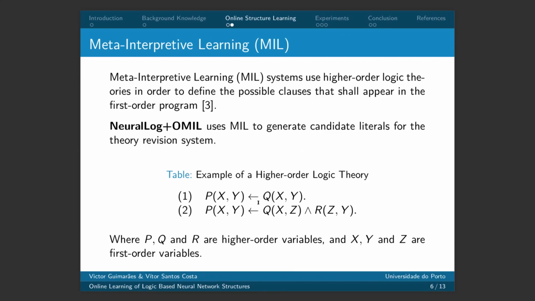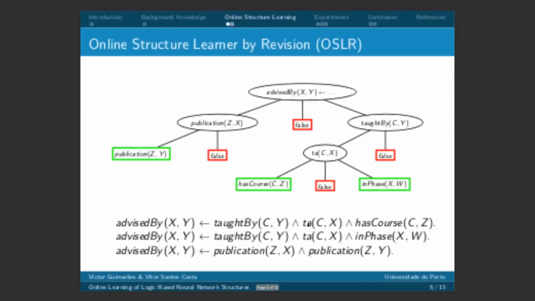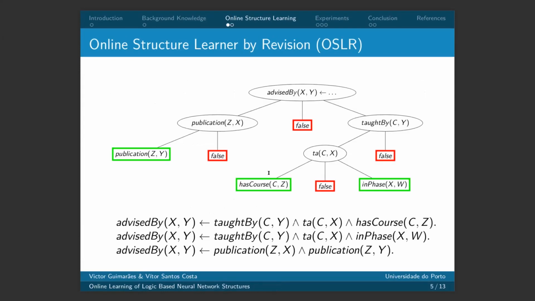So here the user can define a set of meta rules, of higher-order rules, that will be used to generate first-order rules to be added to the tree, using the same underlying mechanism of OSLR. Due to the short time, I cannot give much detail on this mechanism, but based on the revision points, it will propose a revision, and if this revision is approved based on some criteria, it's implemented in the theory.